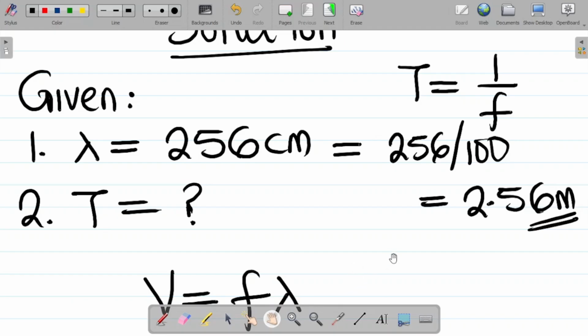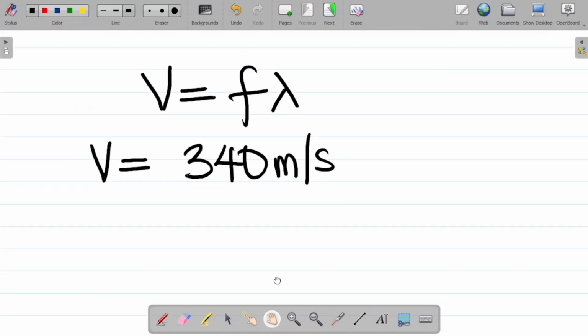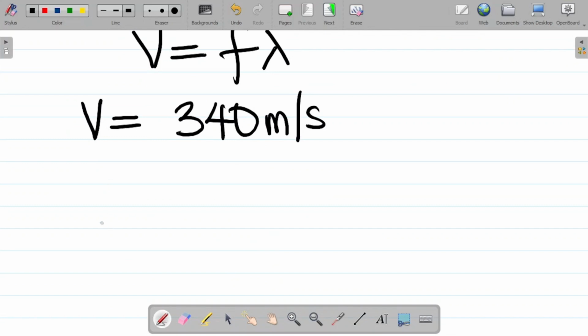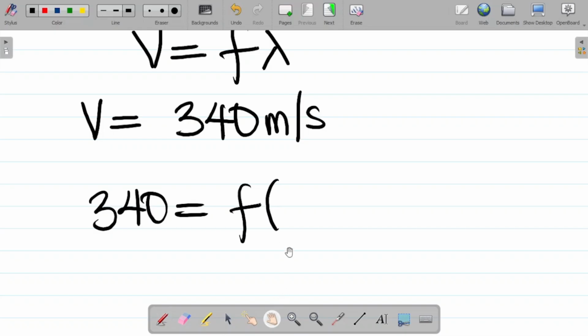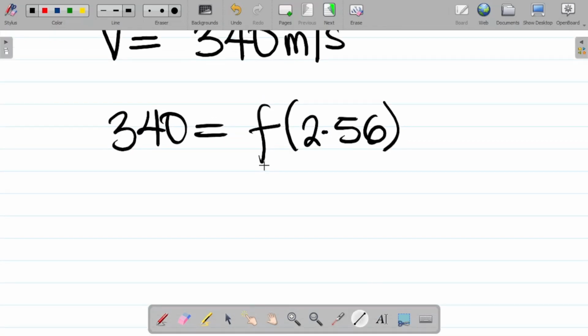Alright, so we can now impute values. Imputing values here, we have that the velocity is 340. It's equal to the frequency, which is unknown, times the wavelength, and the wavelength is 2.56. To get the value of the frequency, I'll divide both sides by 2.56.